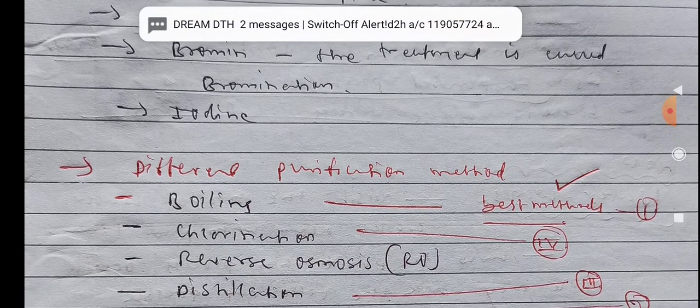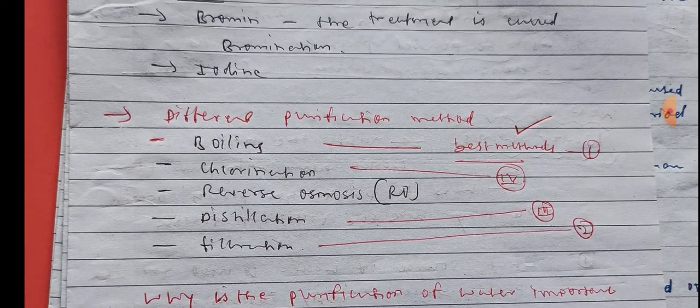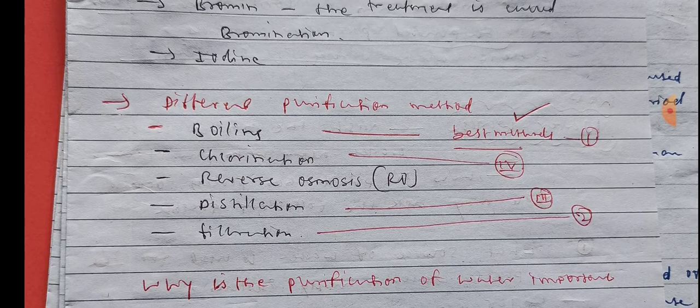Iodine is also used. There are different purification methods: boiling, chlorination, reverse osmosis. Now you know that the RO water at your house is also purified water. There is the purification process, the distillation process, the filtration process, but boiling is the best method among all the methods.